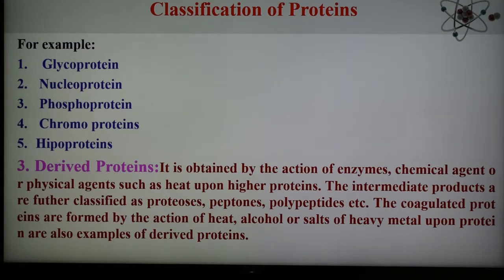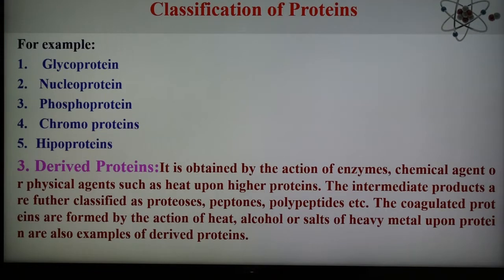And so further they are classified depending upon the chemical nature of the prosthetic group present in the protein. First is the glycoprotein. Example is mucin in saliva, prosthetic group sugar, that is carbohydrate. Second is a nucleoprotein. Example is DNA, prosthetic group is a nucleic acid.